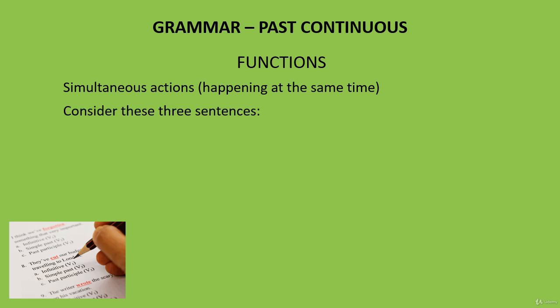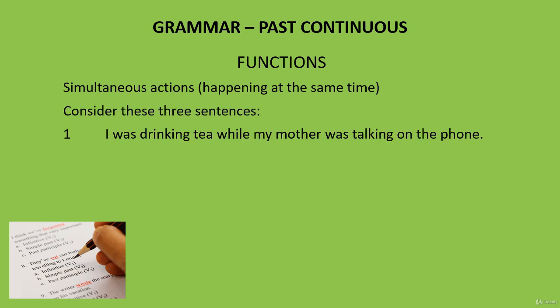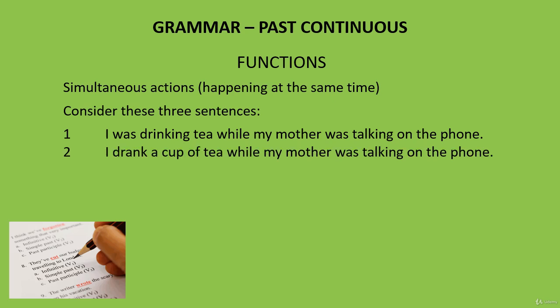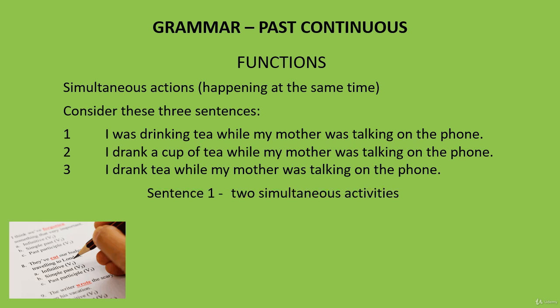Consider these 3 sentences. I was drinking tea while my mother was talking on the phone. I drank a cup of tea while my mother was talking on the phone. I drank tea while my mother was talking on the phone. These are all slightly different sentences. Number 1 means simply, these 2 activities were in progress at that time.